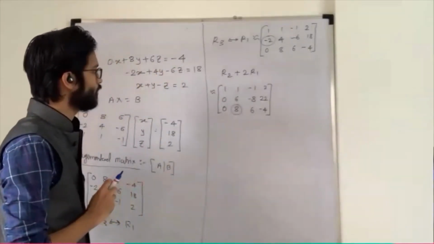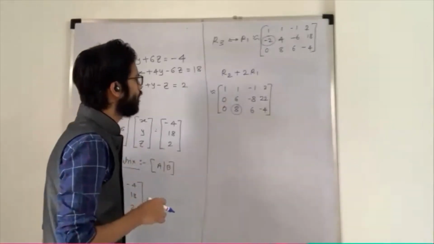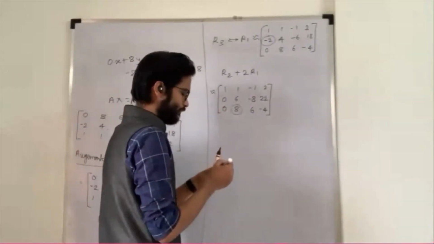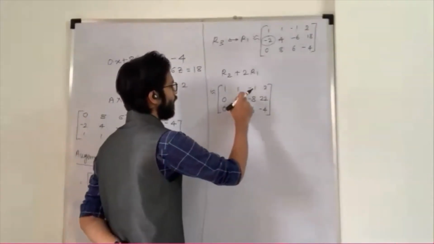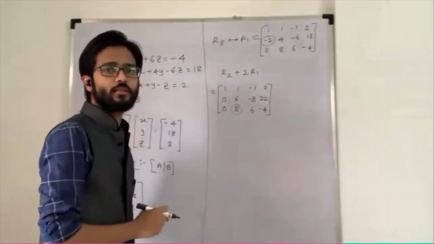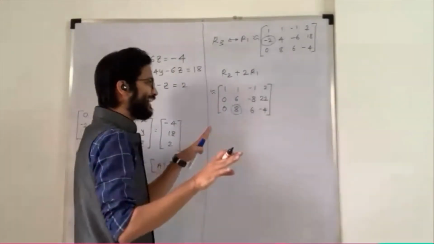Any other option? Anyone? R3 minus 8 R1. Yeah, you can do that also. Sir, then the last row zero will become something else. The 3 R 4 R minus 1 will be non-zero. You can operate any operations.